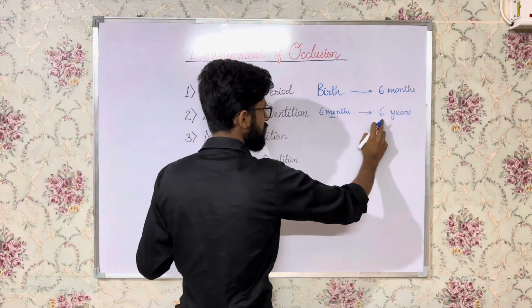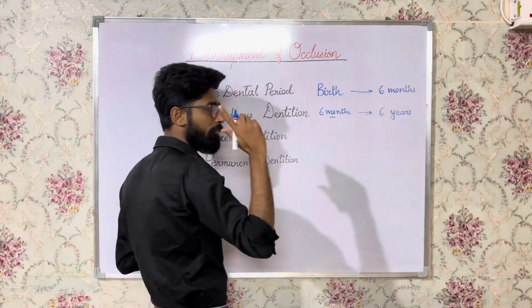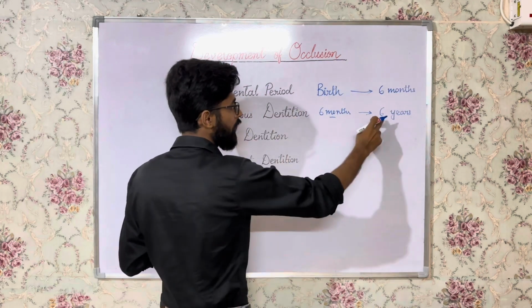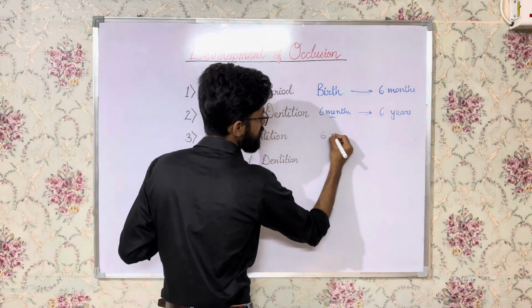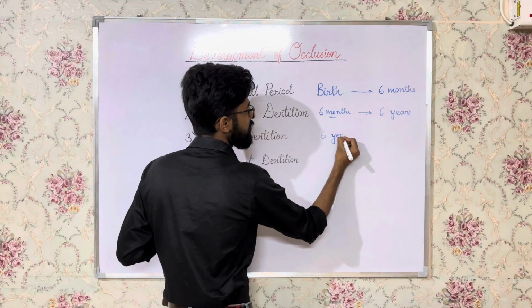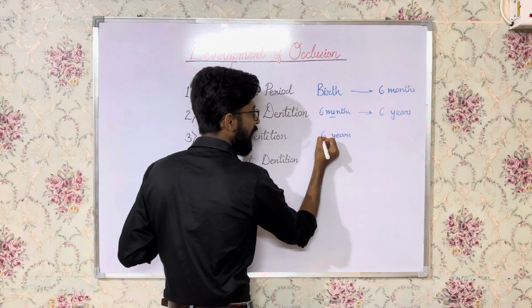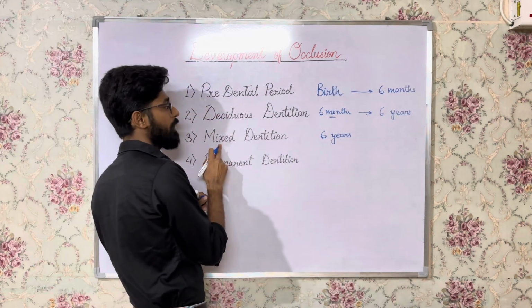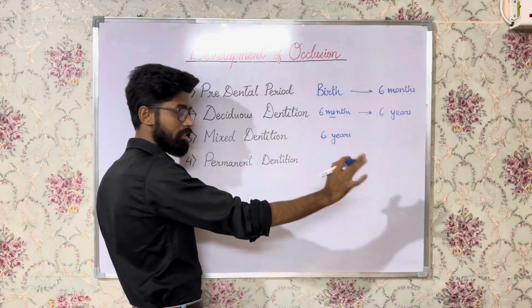But by 6 years of age, the child develops the first permanent teeth in the oral cavity. The first permanent teeth erupts at 6 years of age. Okay, 6 years of age में पहला permanent teeth मुंह में आ जाता है apart from the milk teeth. So it begins the mixed dentition period. Mix हो गया, अब वो purely deciduous नहीं रहा.